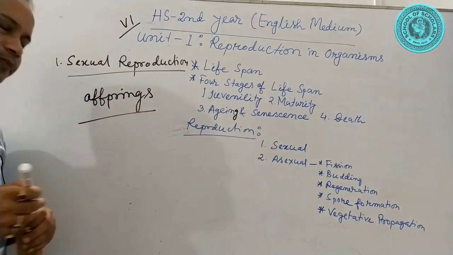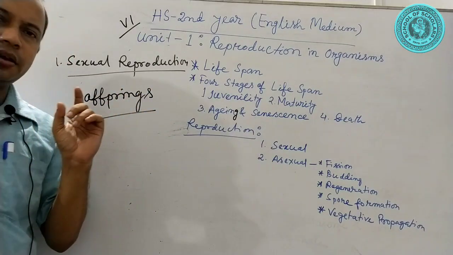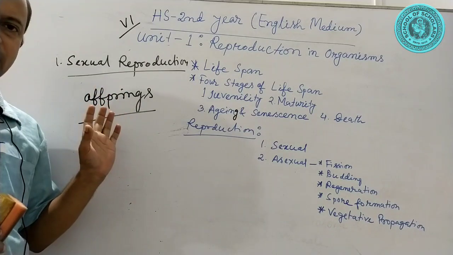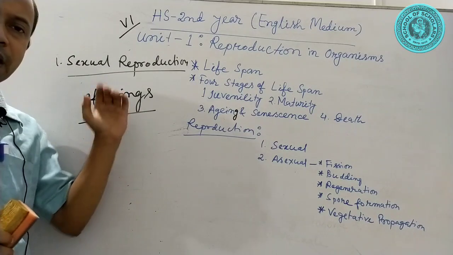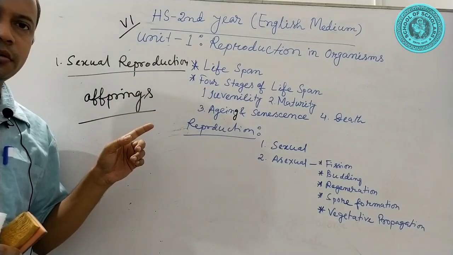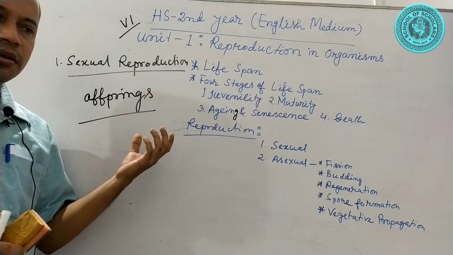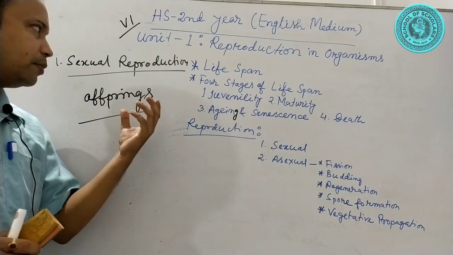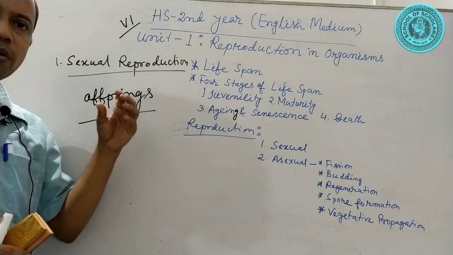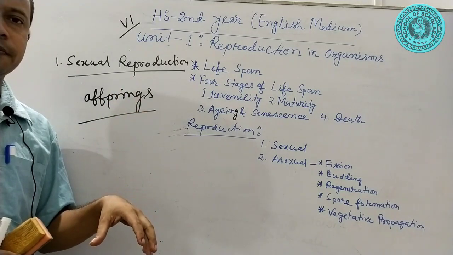The word offspring is only used for organisms which develop from the parent as a result of sexual reproduction. Offsprings contain the variation.